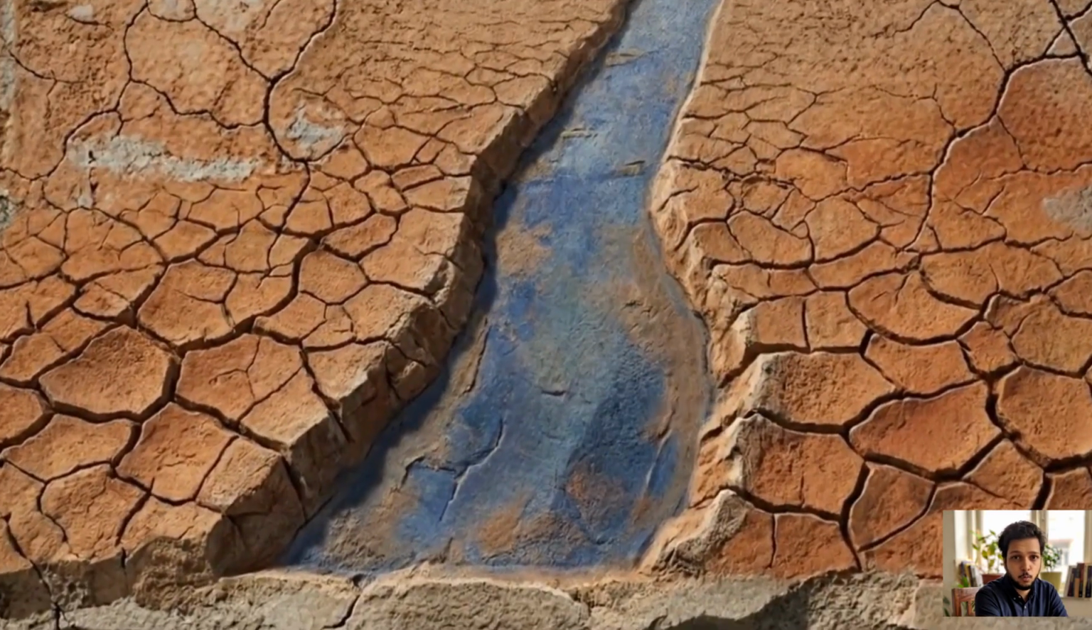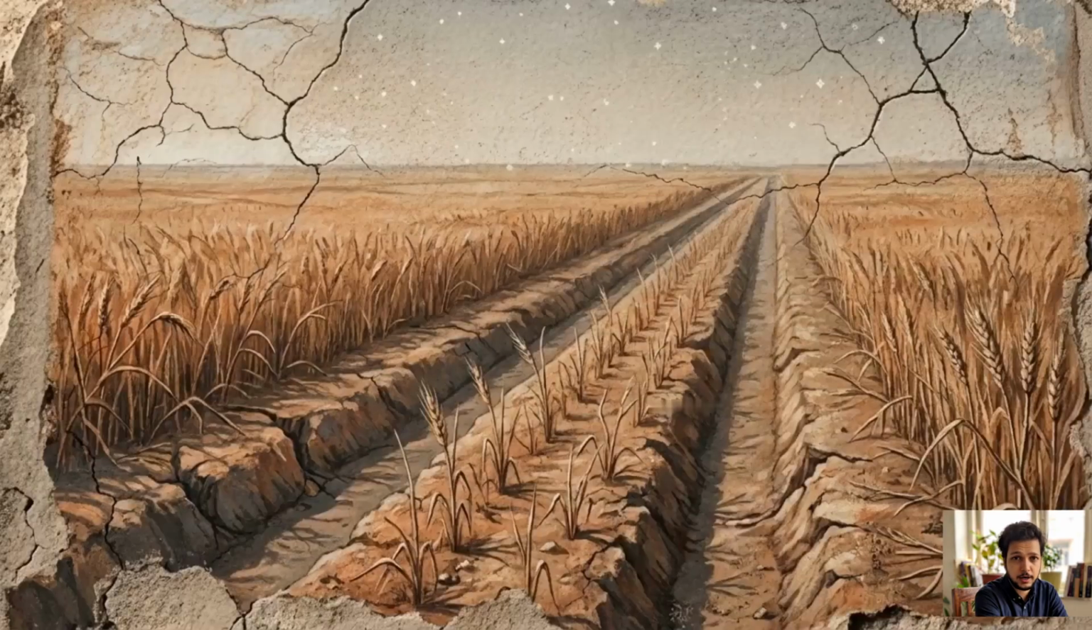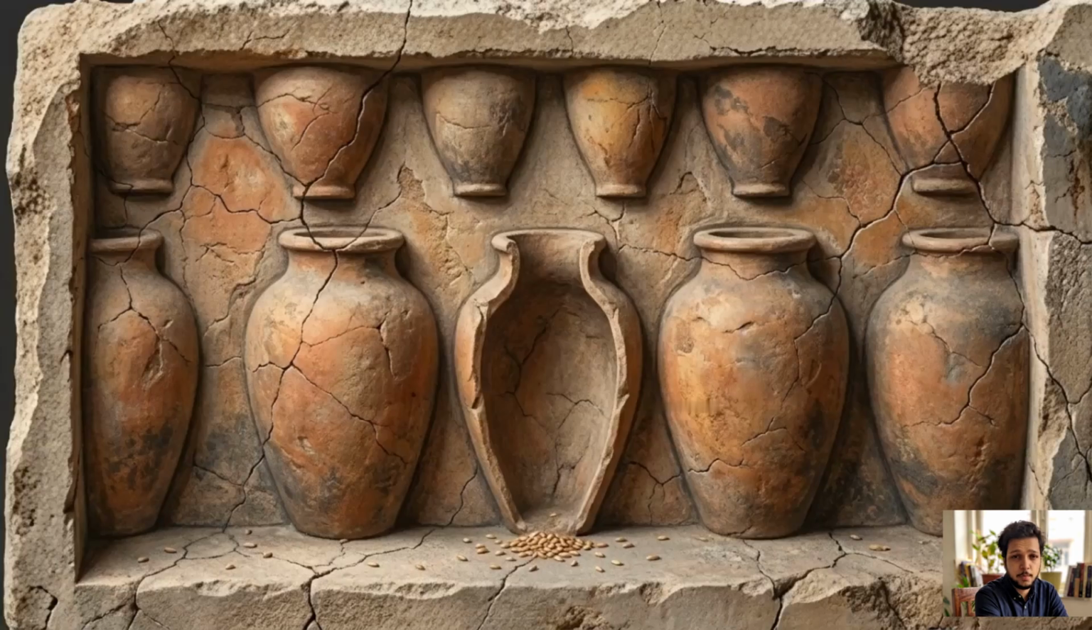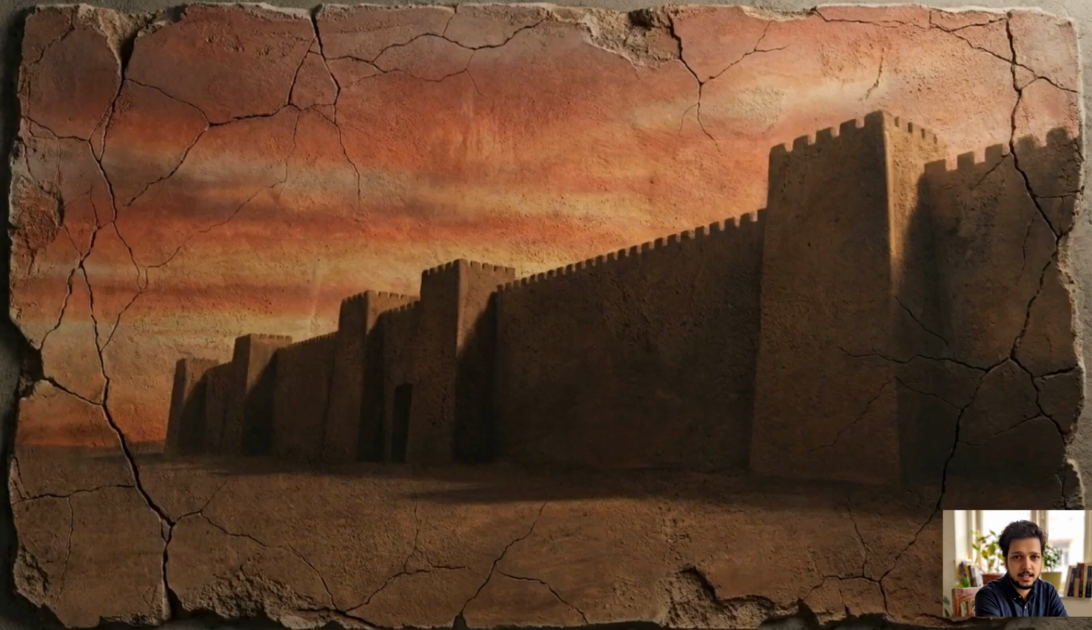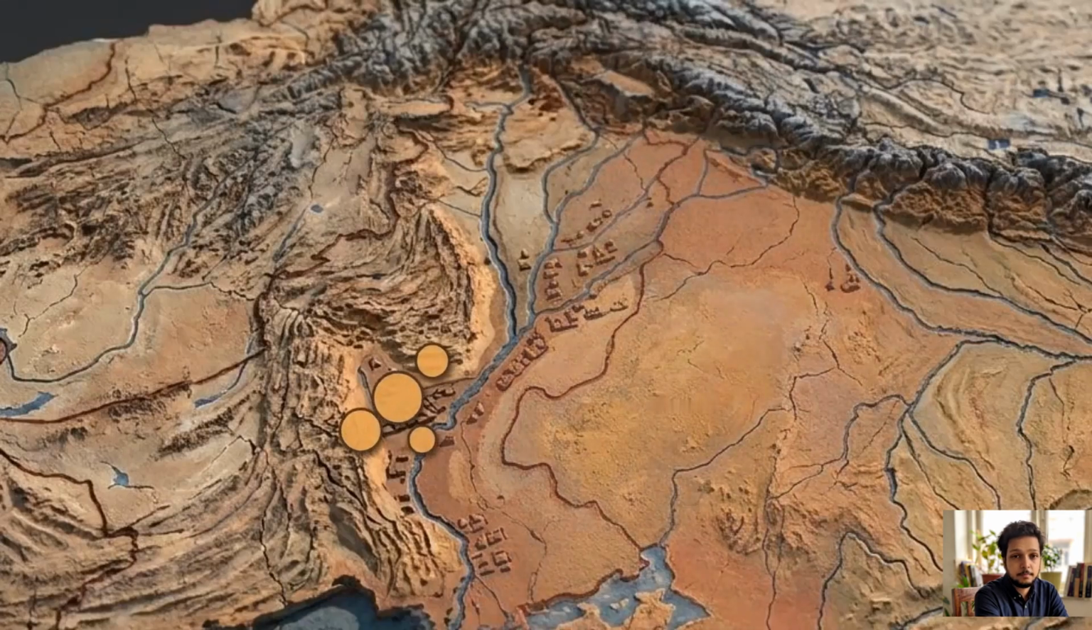Their cities were built in high density along these specific river networks. The Gagar-Hakra system was rain-fed. Crop stability and the survival of urban populations were entirely dependent on the predictability of the monsoons. As the monsoons failed, the water supply diminished. This caused the rivers to retract toward the Himalayan foothills, leaving the lower agricultural plains parched.